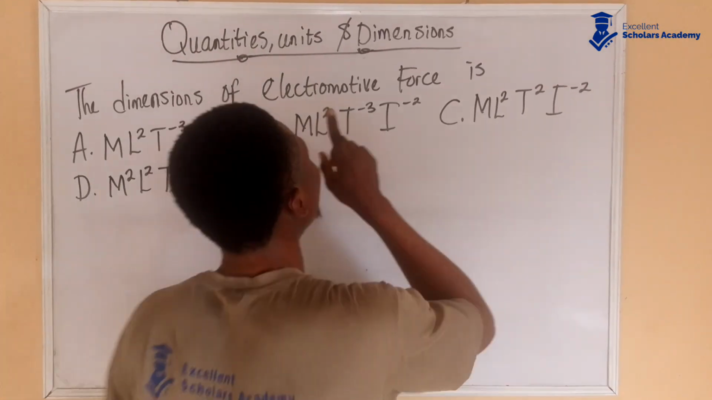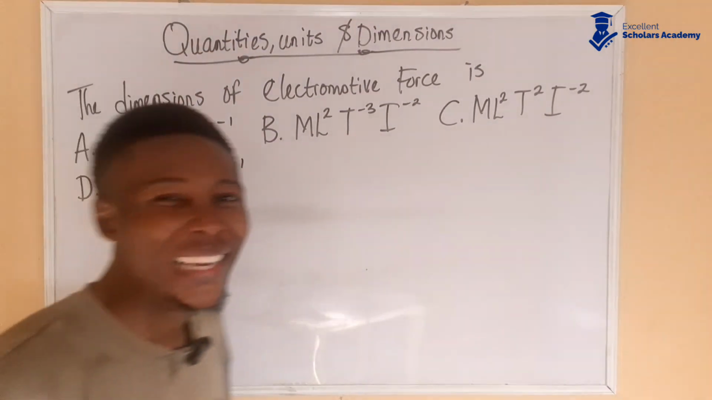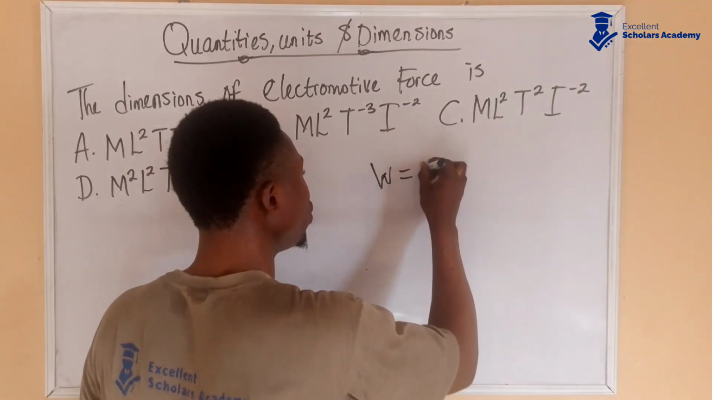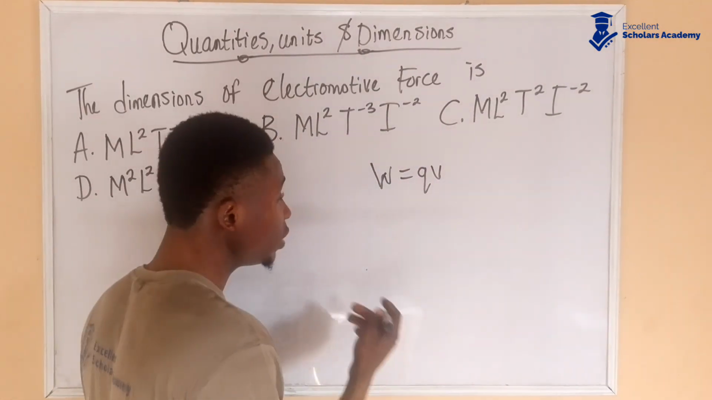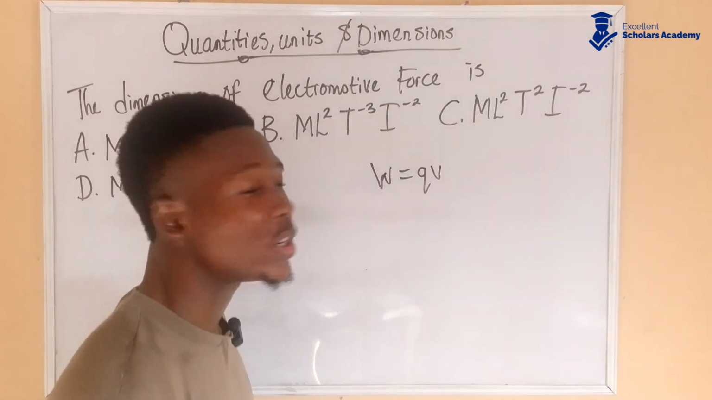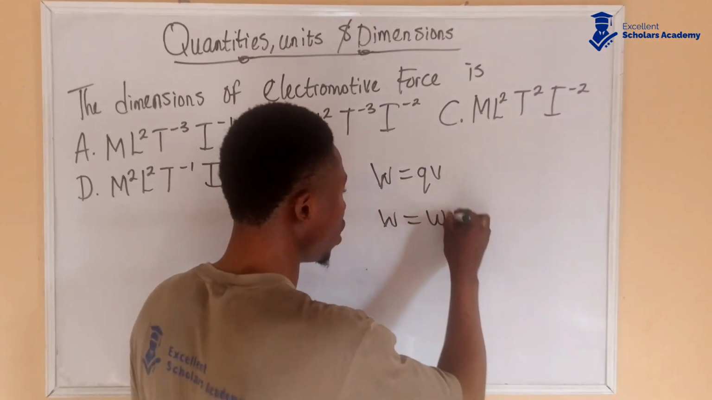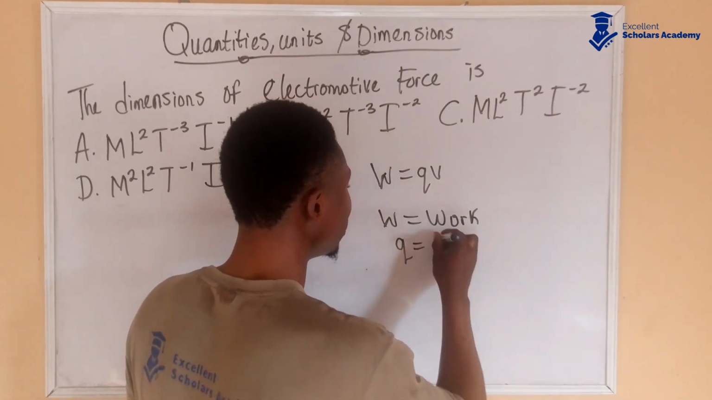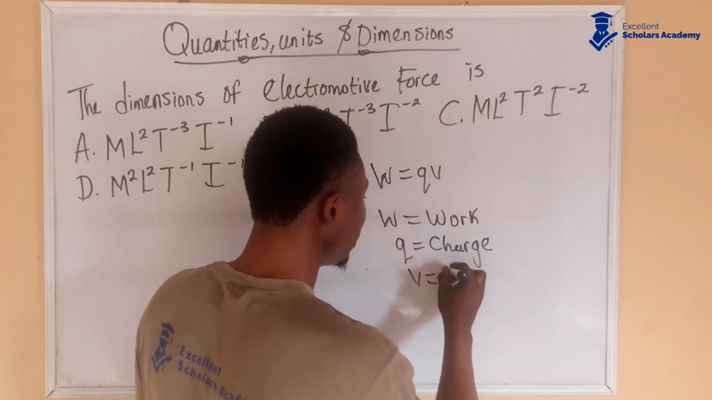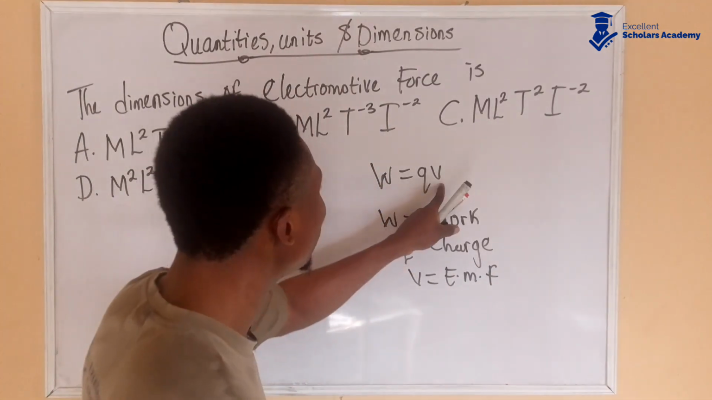The dimensions of electromotive force is, now for us to easily get our answer, I want to remind you of the formula that says W is equal to QV. Now V is the electromotive force, which is also known as voltage. W represents work, Q represents electric charge, and V represents EMF or voltage.